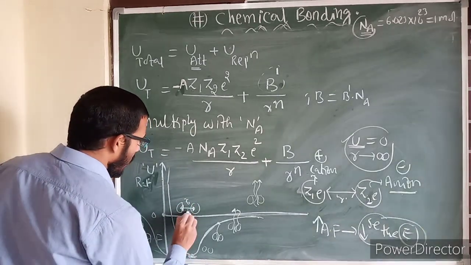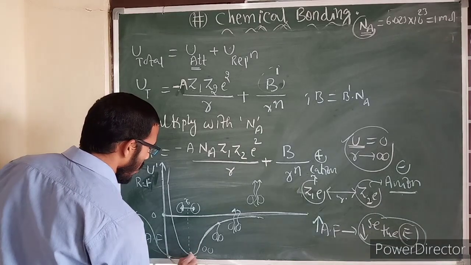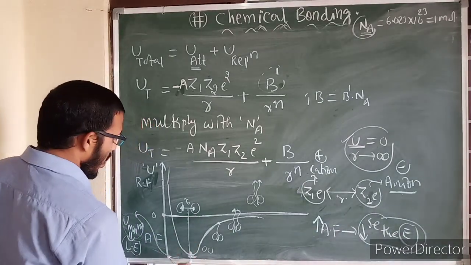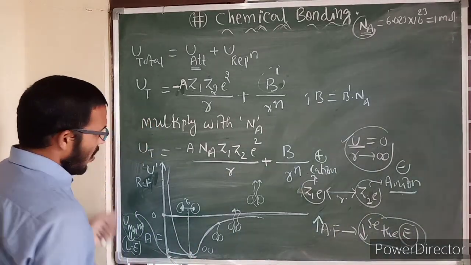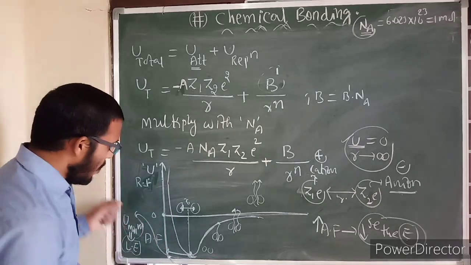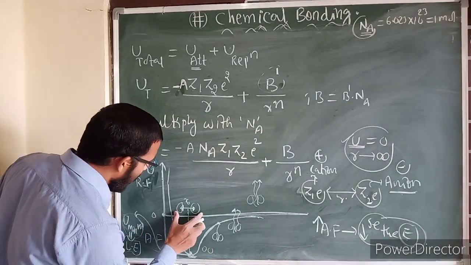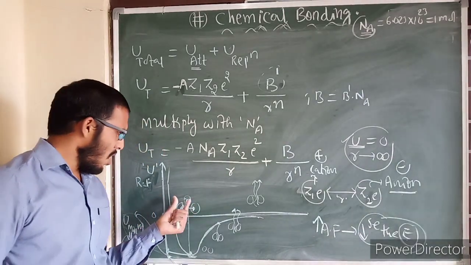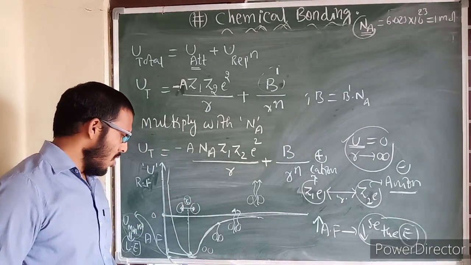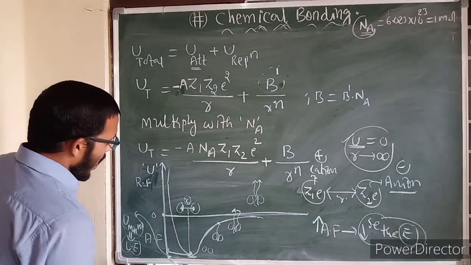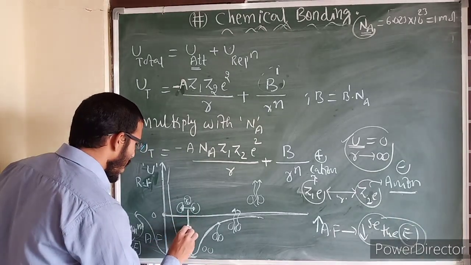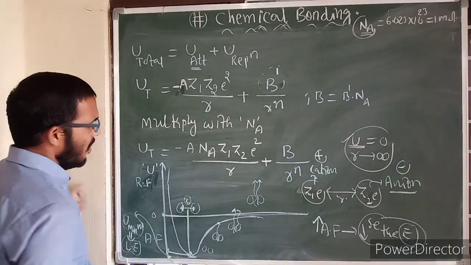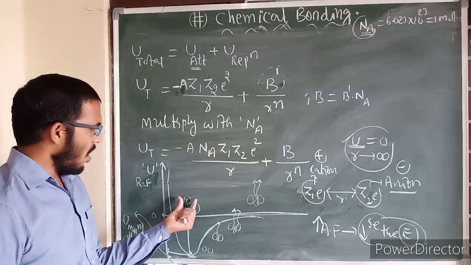At this point the distance between the atoms will be R0 here. This is called distance of closest approach. Or else you can also define this as the bond length. So this is called R naught.